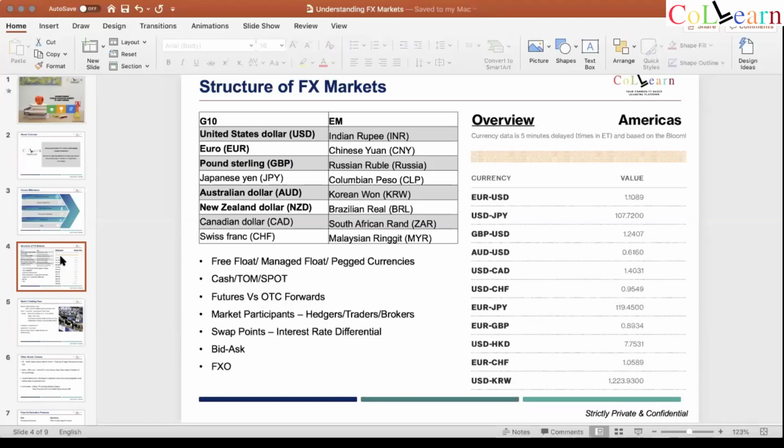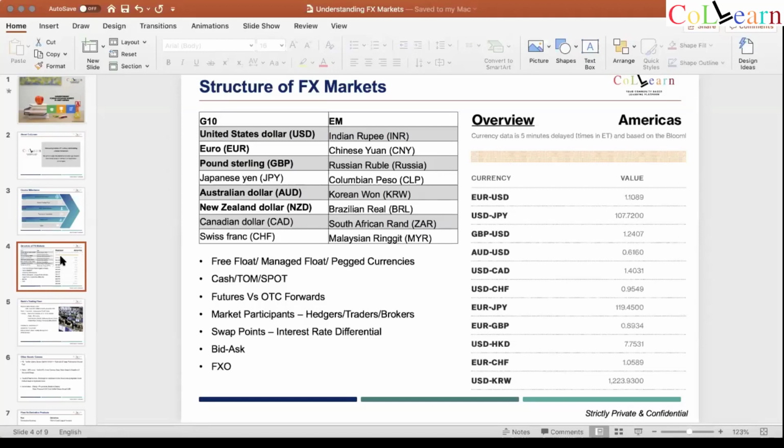So you have to understand how FX is quoted in a market. So these are the 5 G10. Before that, G10 currencies are major currencies, which are primarily developed world currencies. EM currencies are emerging market currencies, which are not developed, in the sense that they're developing nations. So that's a very simple explanation of that.